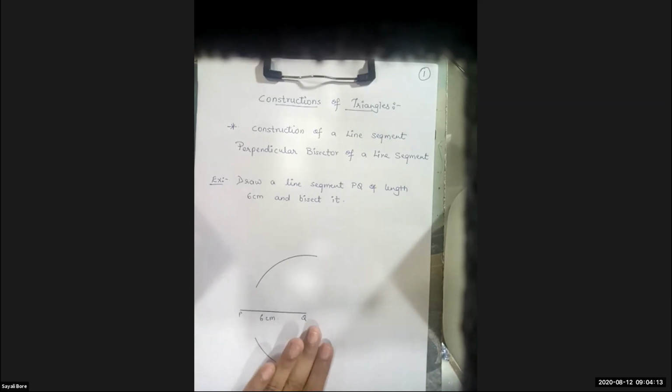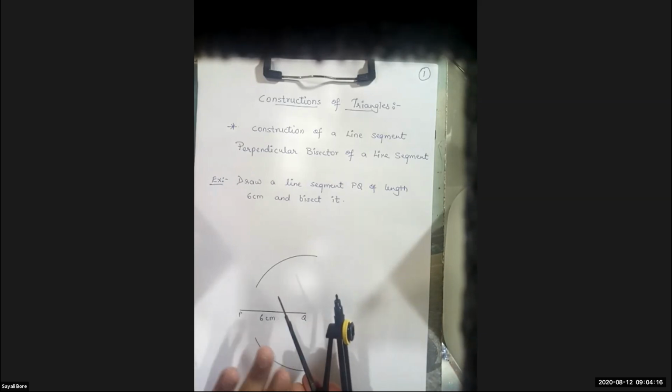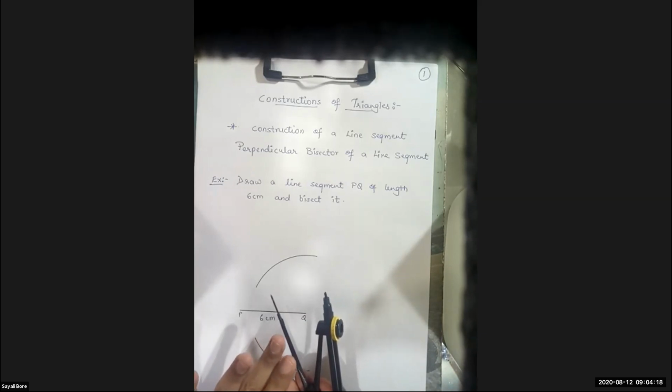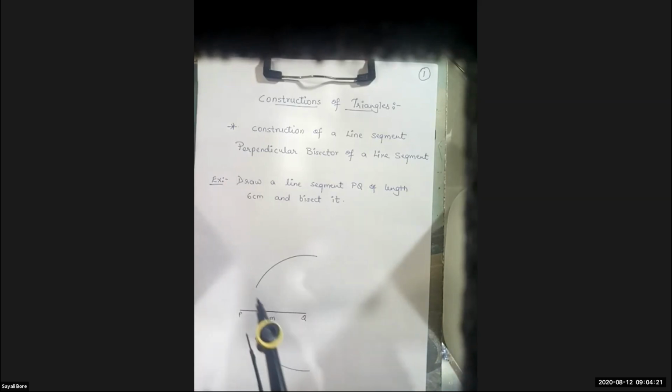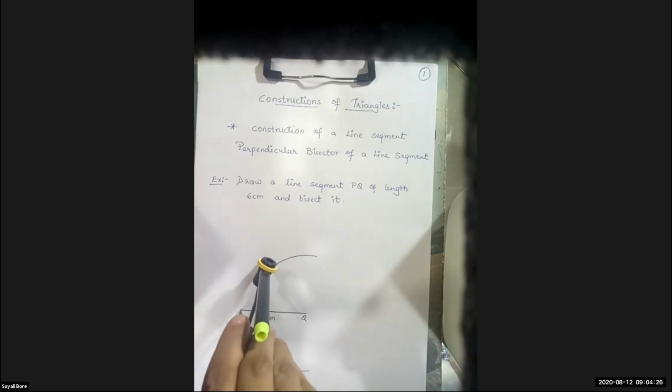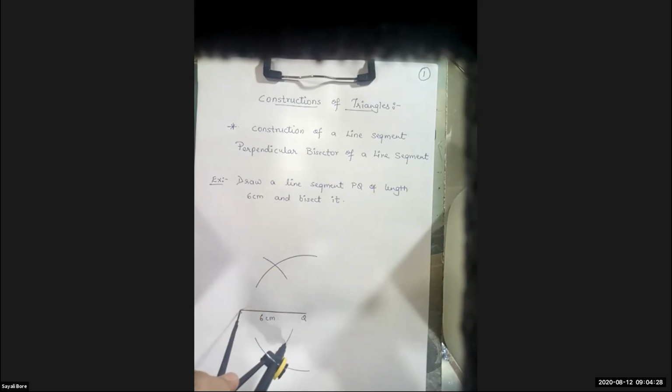Now I have completed with Q. Now the same distance, you don't have to change it, you will place on P, and cut the arc here also. You have to cut the second arc in such a way that it intersects the first arc, because we want the intersection points of the two arcs.